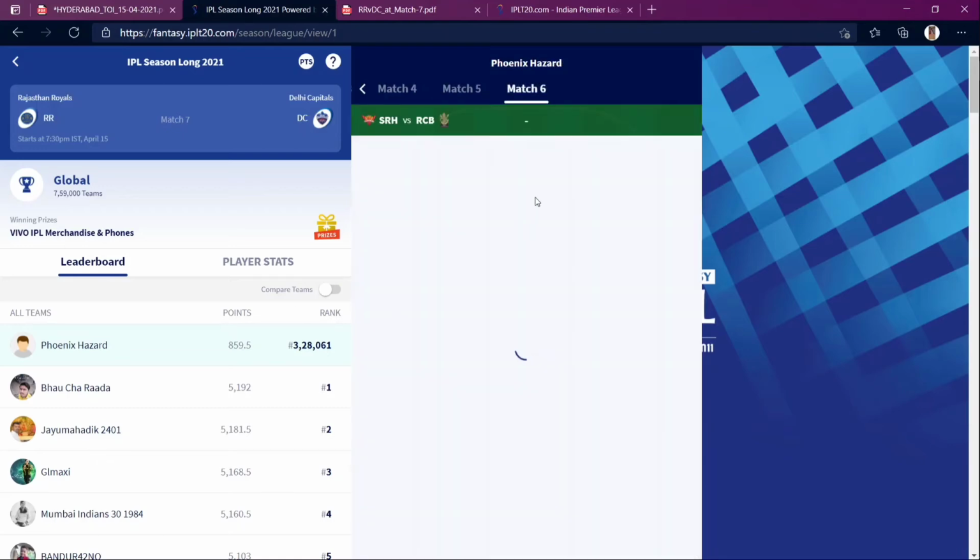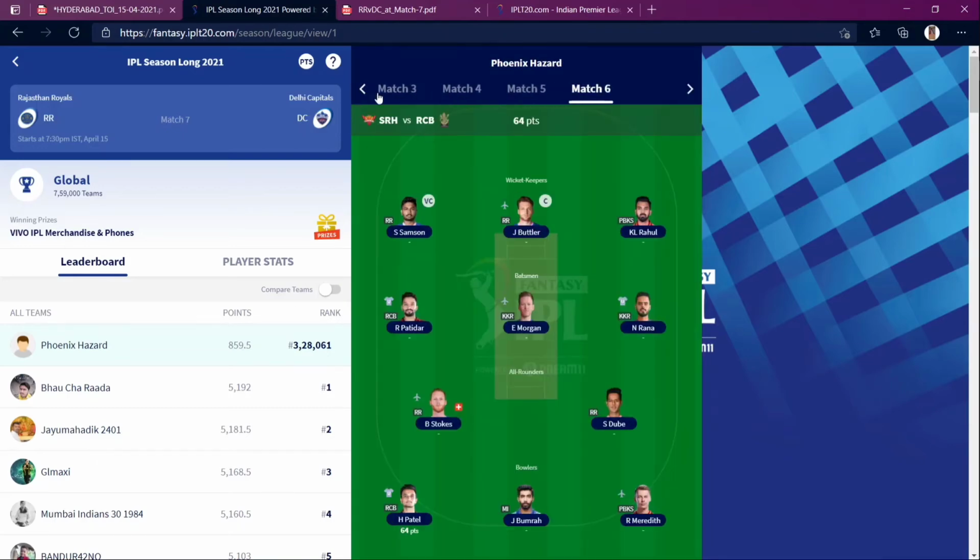This is my brother's team. He didn't play in the third, he played in the third match. I thought of a change. I told him to change captain and vice captain, but he didn't. In the next match he got everything, all the main players. In the fifth match he didn't change, and he didn't get. Now I just changed everything. You can look now, I just have a pretty good team. Now you can see how well he scores.